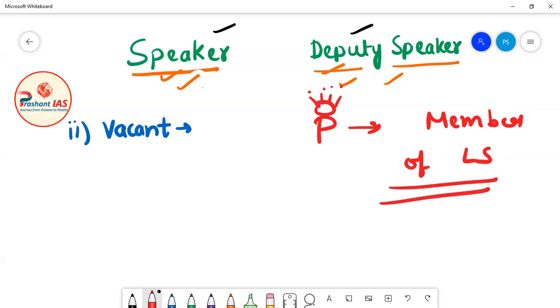Members will not select who will act as the presiding officer. The president of India himself will appoint one of the members of Lok Sabha to act as the presiding officer.